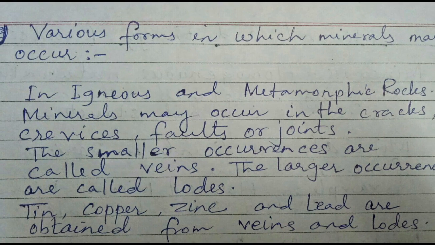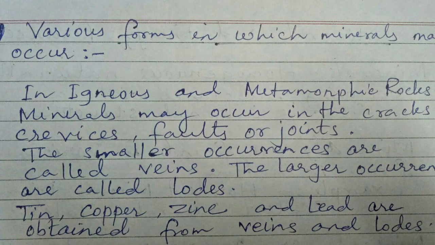Now the question is, what are the various forms in which mineral may occur? Minerals may occur in various forms, and the first form is in igneous and metamorphic rocks. Mineral may occur in the cracks, in the crevices, in the faults or the joints of the igneous and the metamorphic rocks.